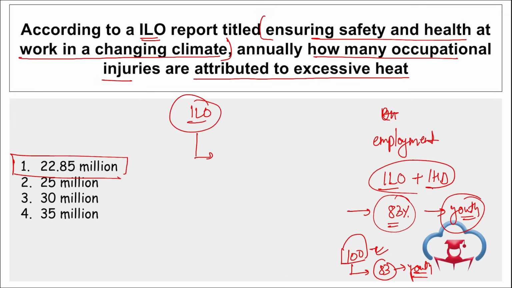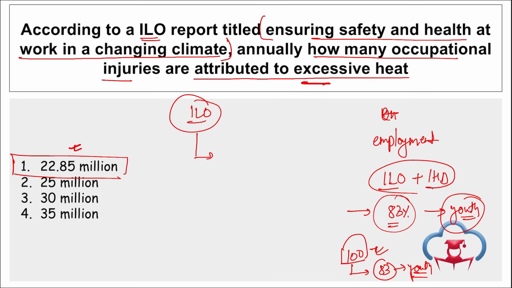Correct? So coming back to our news, remember ILO released this report stating that 22.85 million people are subjected to occupational injuries that are attributed to excessive heat. Right, and the report estimated that over 70% of the workers, that is 2.41 billion workers, are exposed to excessive heat, and the exposure to excessive heat has increased by almost 34.7% from the year 2000 to 2020.